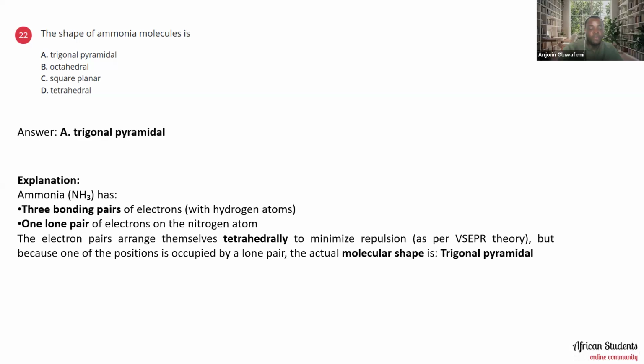The shape of the ammonia molecule is triangular pyramidal, octahedral, square planar, or tetrahedral. The answer is triangular pyramidal, or pyramidal. I think pyramidal is the right word.